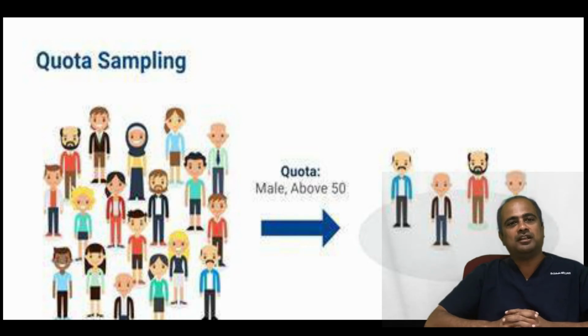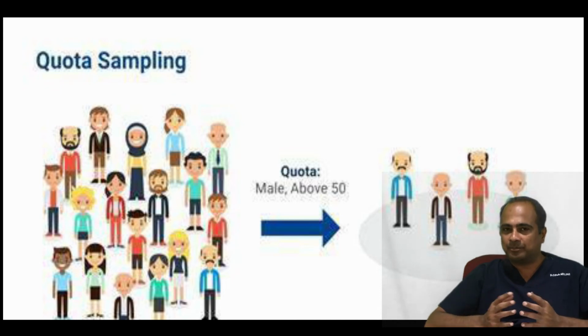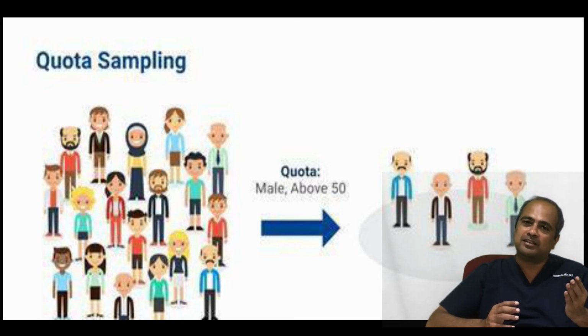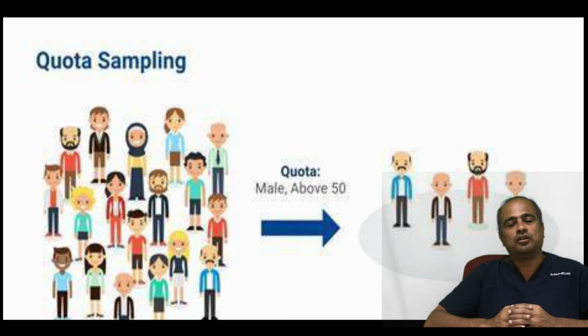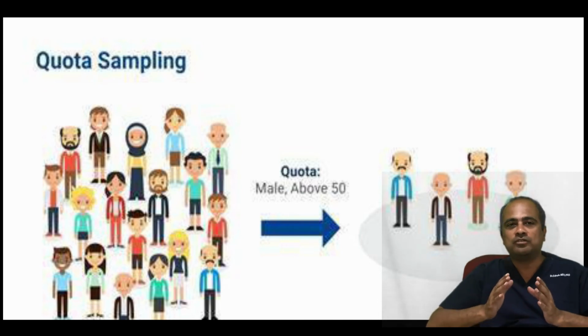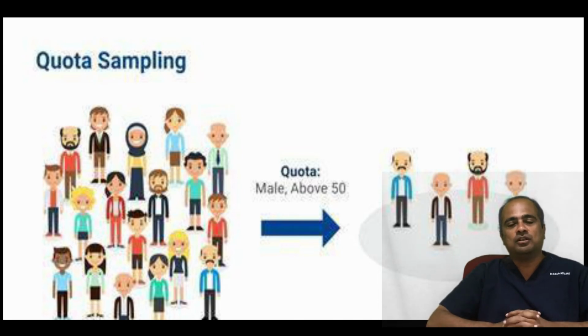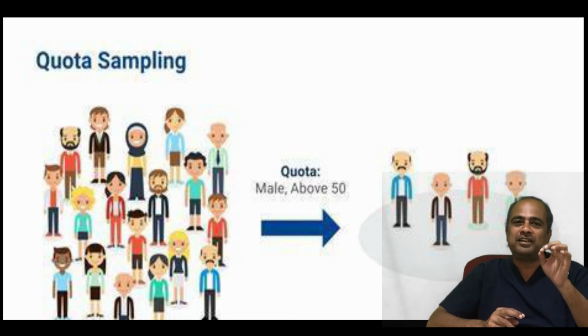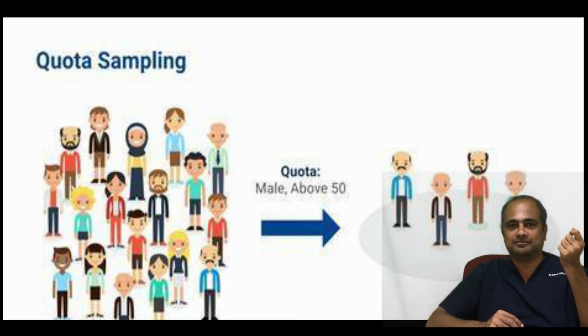For example, if you would like to survey nearly 100 people, 100 samples, and among them you would like your quota to be 40% females and 60% males, you just interview or take the sample from the whole population, and once it reaches the point of 40 females and 60 males, you just stop the survey. So this goes according to a predefined quota. So this is called quota sampling.